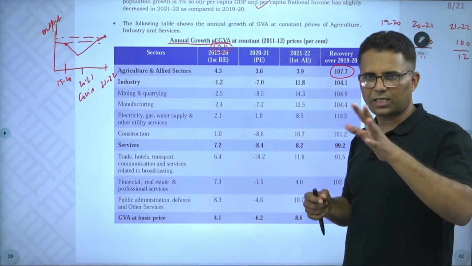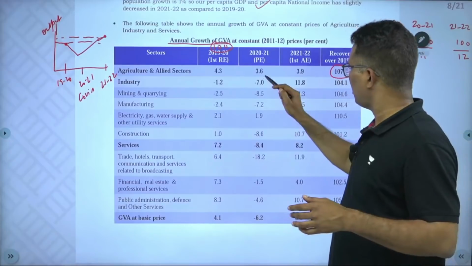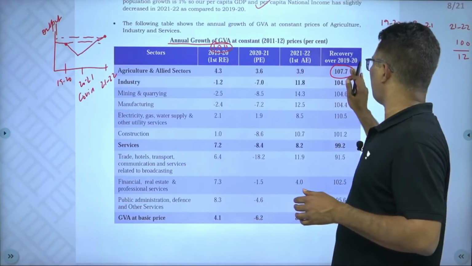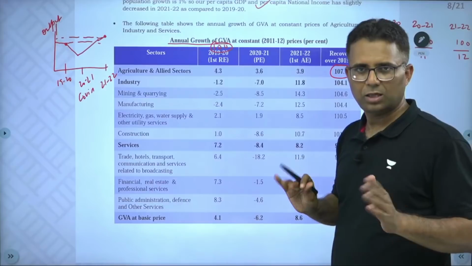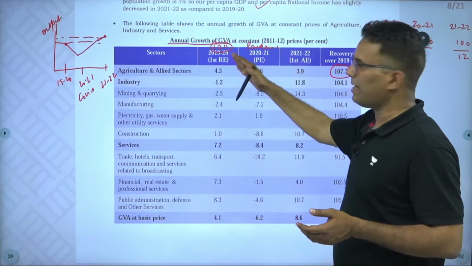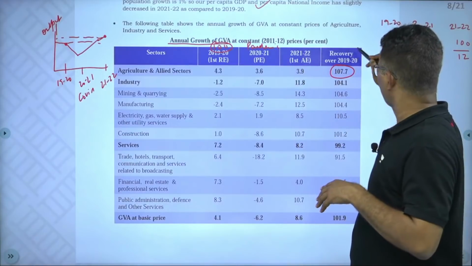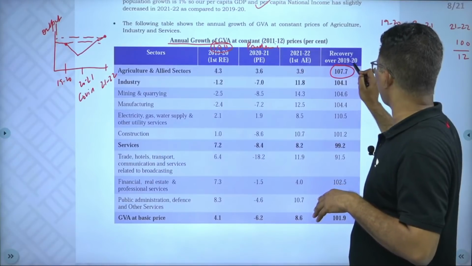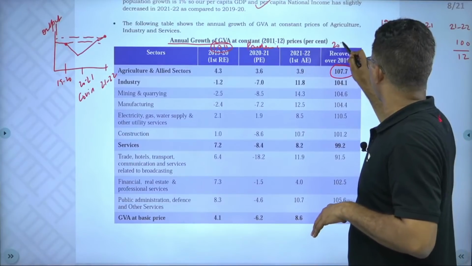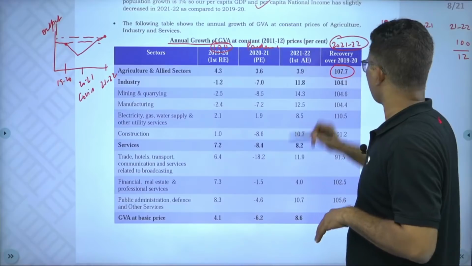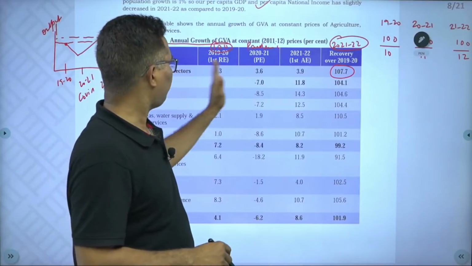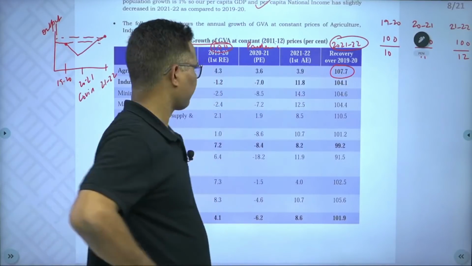Agriculture has grown because agriculture was not at all impacted by the pandemic. In this year it grew 3.6%, in this year it grew 3.9%. So overall it grew by 7.7%. So pre-pandemic, this is the pandemic year. Agriculture production has shown recovery over 1920. This is the recovery over 1920 in 2021-22. So in 2021-22, agricultural production has surpassed the pre-pandemic level by 7.7%.